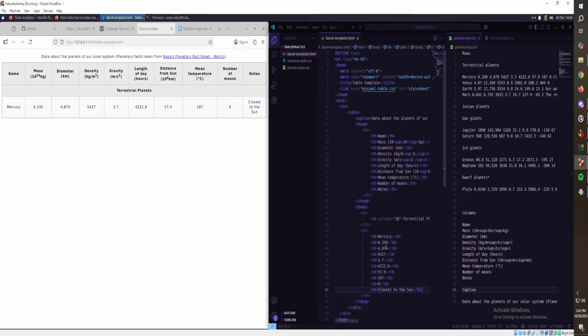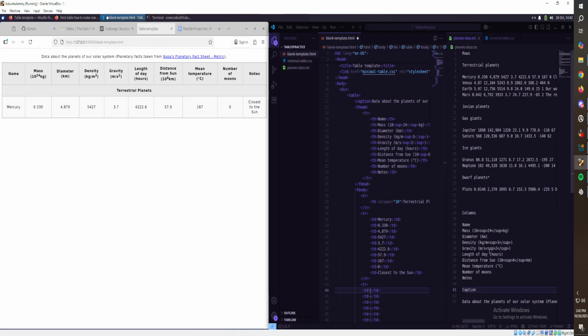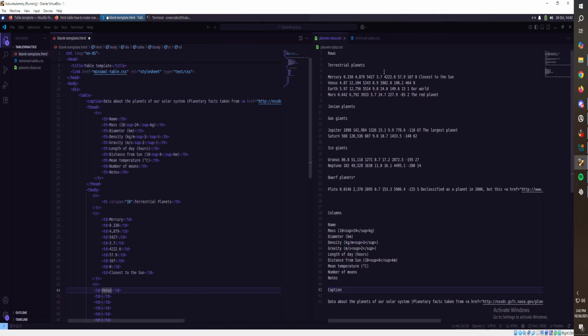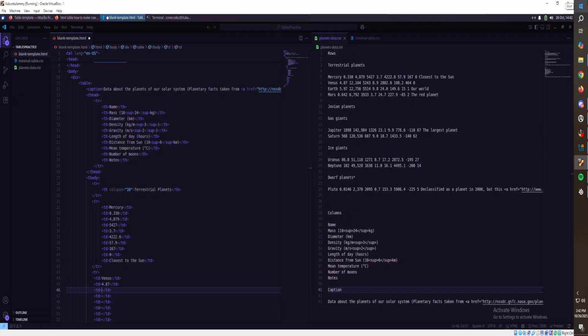All right. So that's 10 per row. So we want to do TR with table data times 10. And then in the table data, we want to just enter in data. So we don't actually need to look at the thing anymore. So we'll do this real quick so it's easier to do. But all we're doing is entering in data now. This makes it easier because I don't have to make all the things.